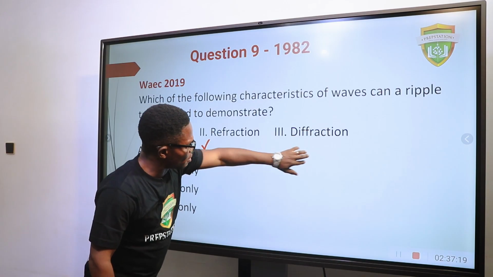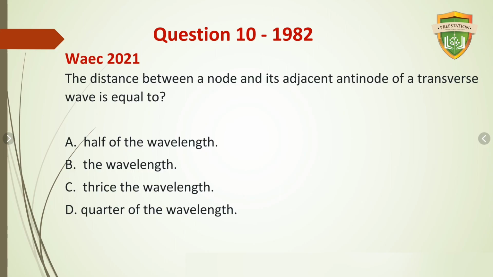And then last question for the day. The distance between a node and its adjacent antinode of a transverse wave is equal to what? Now, let me quickly differentiate between node and antinode.